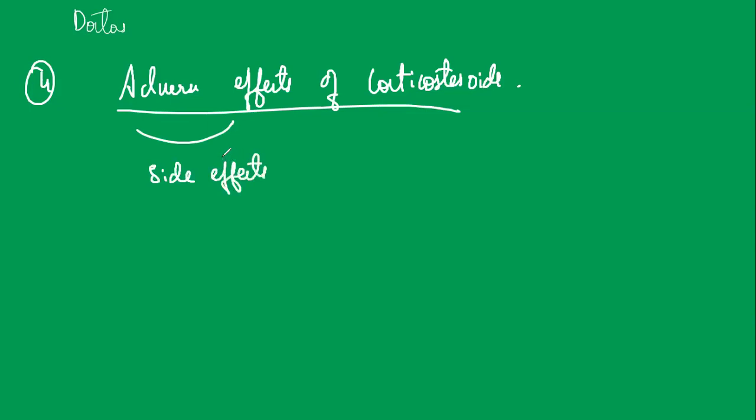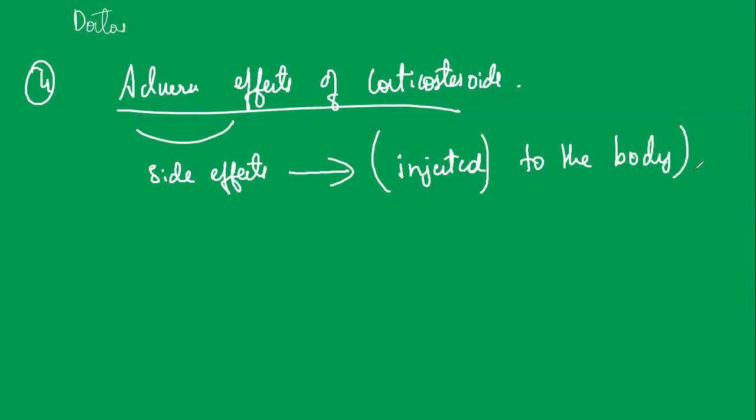Usually side effects occur when the drug is injected into the body. Most of the side effects come through oral medication, not through skin creams. It may come with creams, but not too much, only in rare cases.